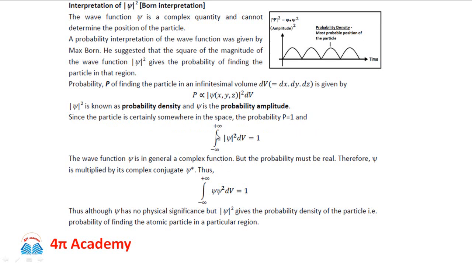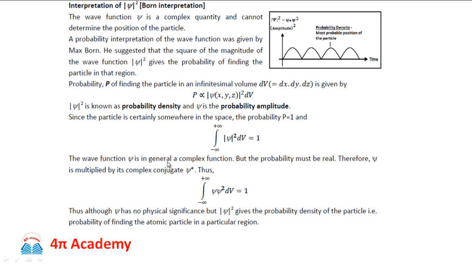So if we integrate from minus infinity to infinity, we get the total probability of its existence somewhere in space. Integration from minus infinity to infinity of mod of psi square over dV is equal to 1. This equation is known as the normalization condition.